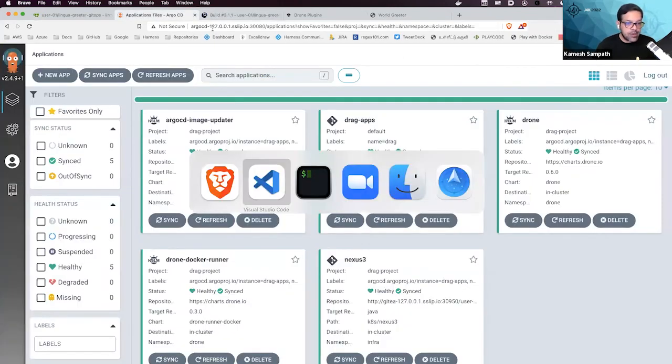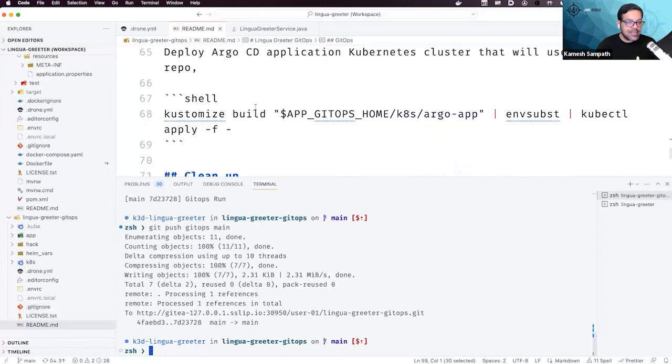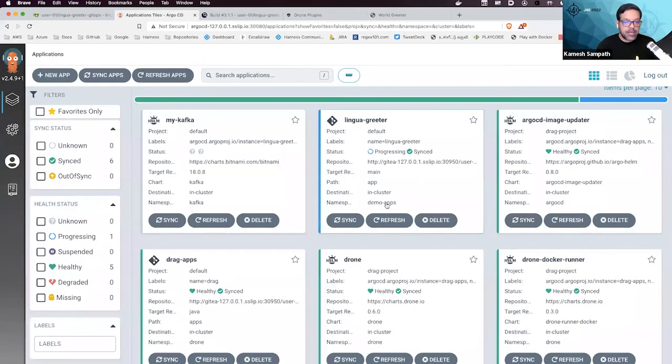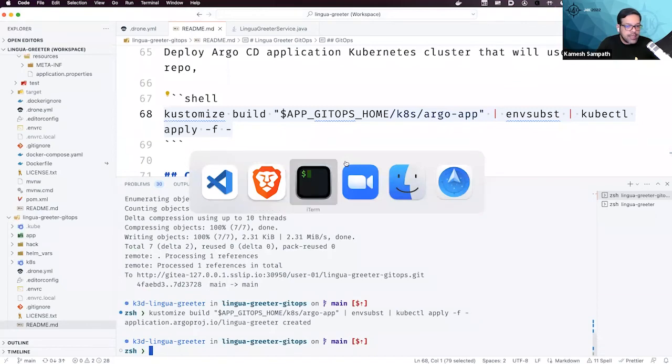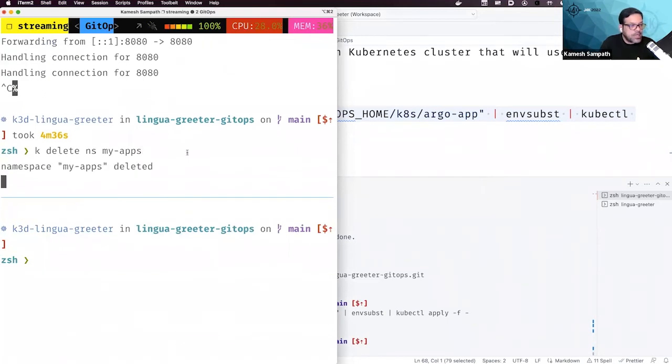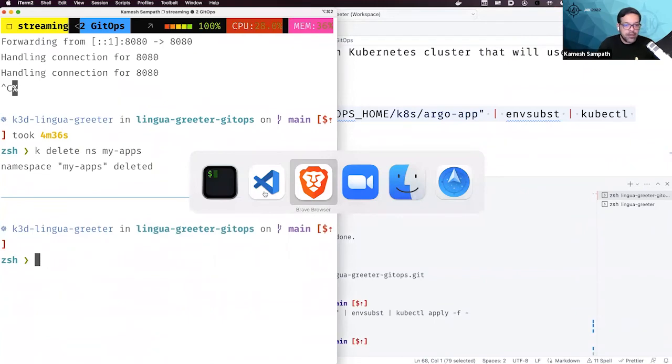And the last thing I'm going to do is create this application here. The application should be created, and you see the lingua greeter is getting created here. Let me go and clean up the old one. Delete ns my apps, to save some space. And you should see the applications coming up here in a second.